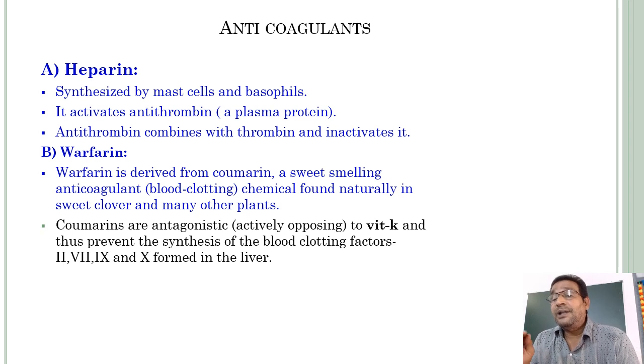What is the role of vitamin K? How does it help the clotting of blood?